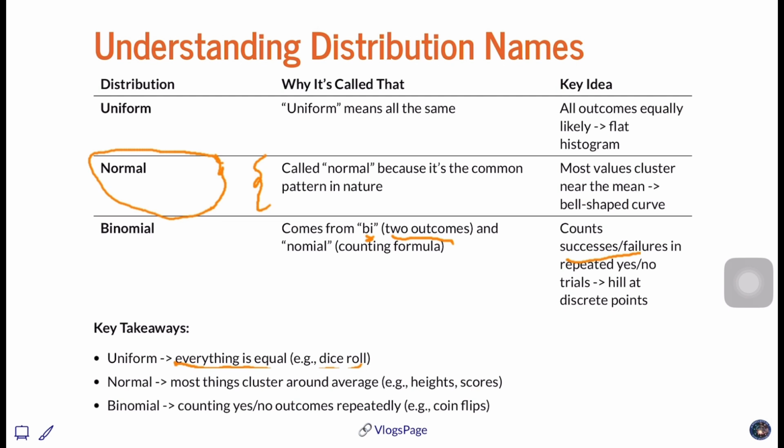Instead of normal, when we have only two outcomes, it comes as a binomial. In the next episode, episode 8, we will explore more about the normal distribution, which is much more important for our fundamental understanding.